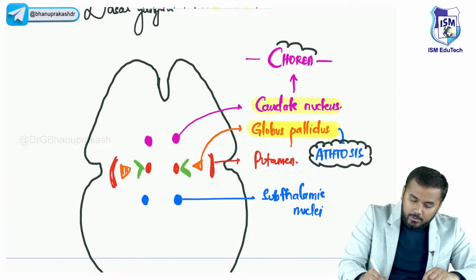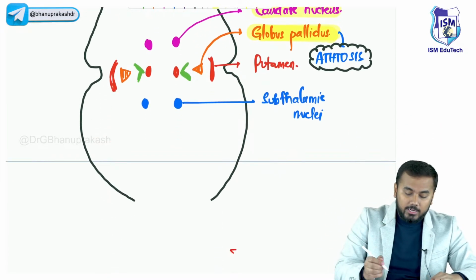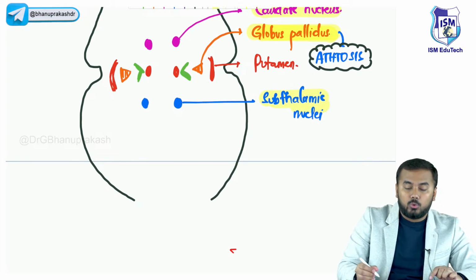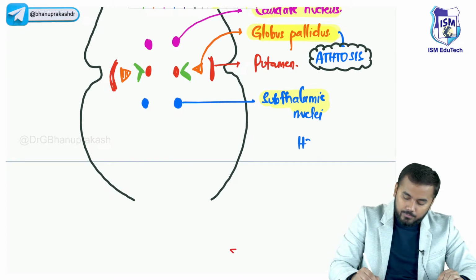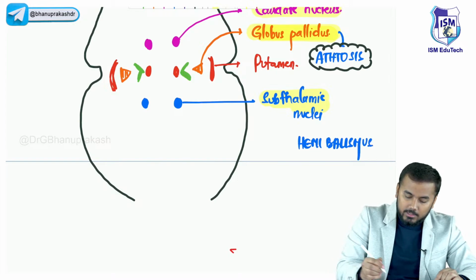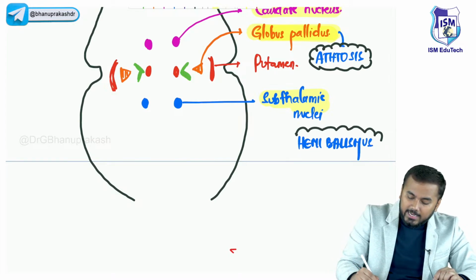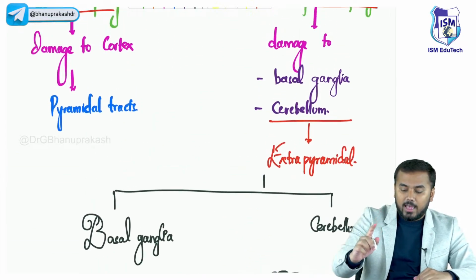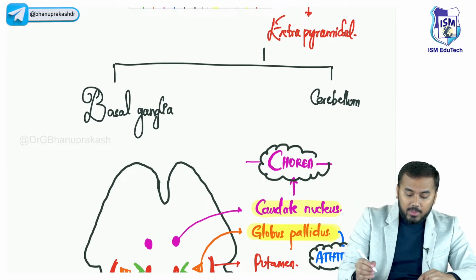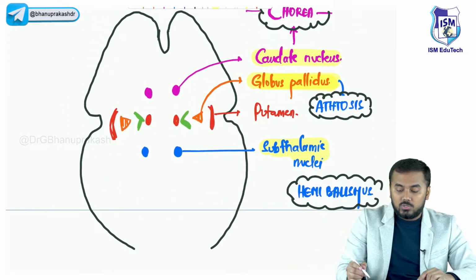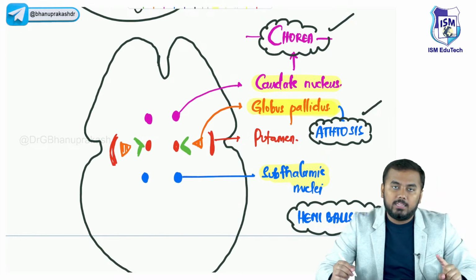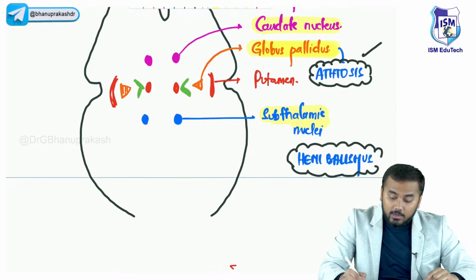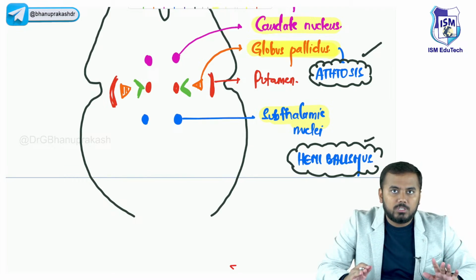First is chorea. And the next important thing is that if there is damage to the subthalamic nuclei, this would lead to a condition called hemiballismus. So can I say that if the patient has non-spastic palsy, meaning basal ganglia structures are damaged, this would lead to three important conditions. One is chorea, one is athetosis, and there will also be hemiballismus, right?